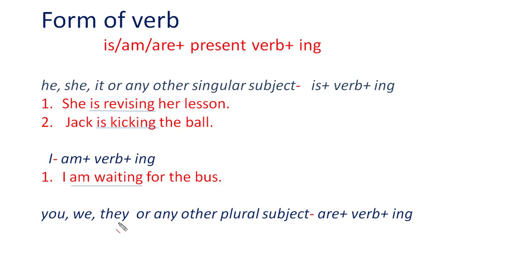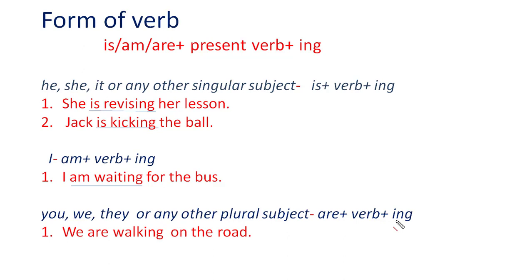So with the plural pronouns you, we, they or with any other plural subject, we use are and then we use the verb, means the present verb, and then with the present verb we add ing. It becomes are plus verb plus ing.